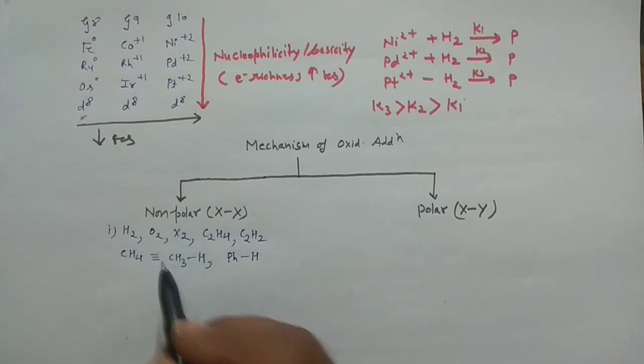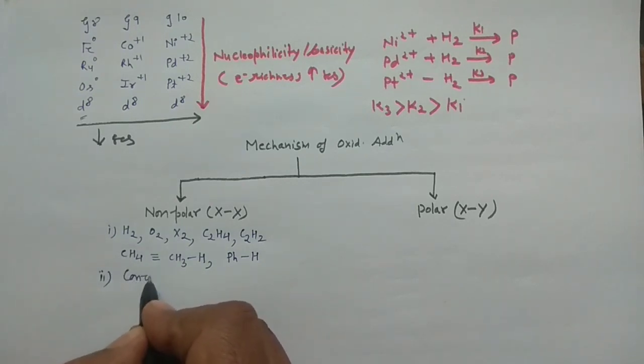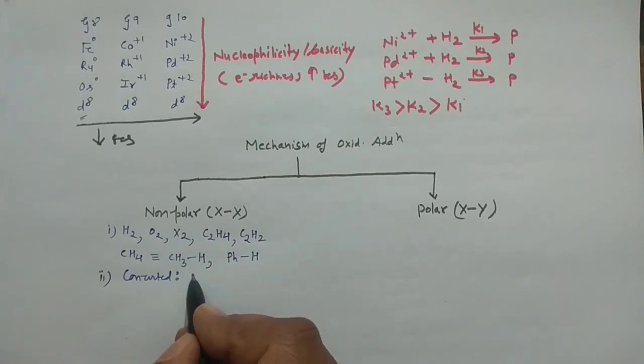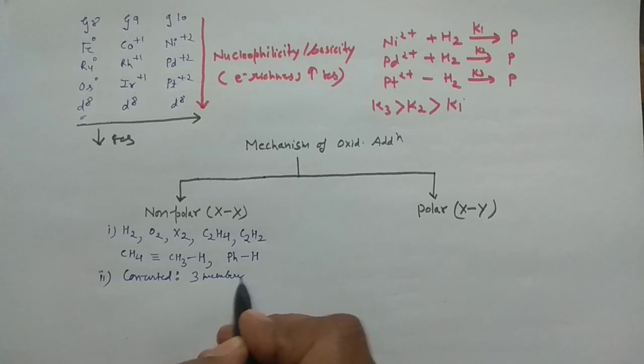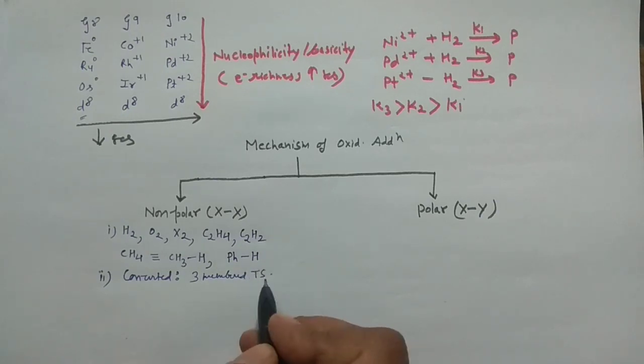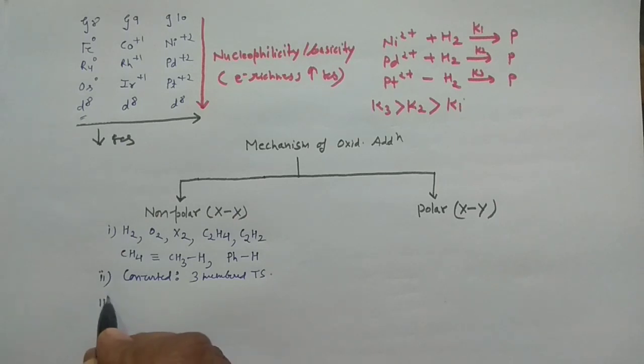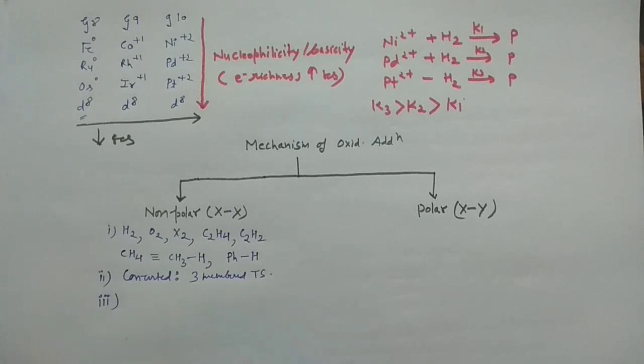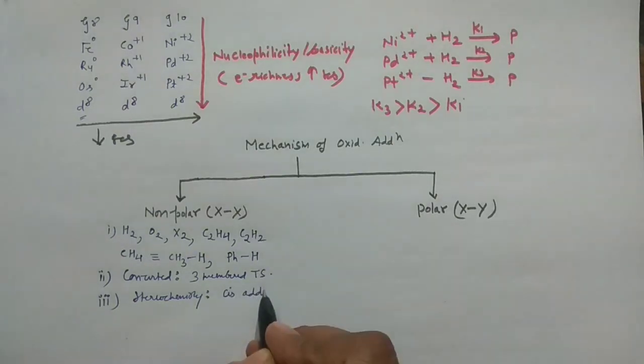And when these species are there, then you have to keep in mind the mechanism of the reaction would be concerted. So concerted mechanism, I already told you, bond breaking and bond formation take place simultaneously. Okay. And when the concerted mechanism is there, then a three-membered transition state would be there. And in that case, when your non-polar species is undergoing oxidative addition reaction with your transition metal complexes, then the stereochemistry of the product would be very important. So in that case, generally you will have the cis addition.